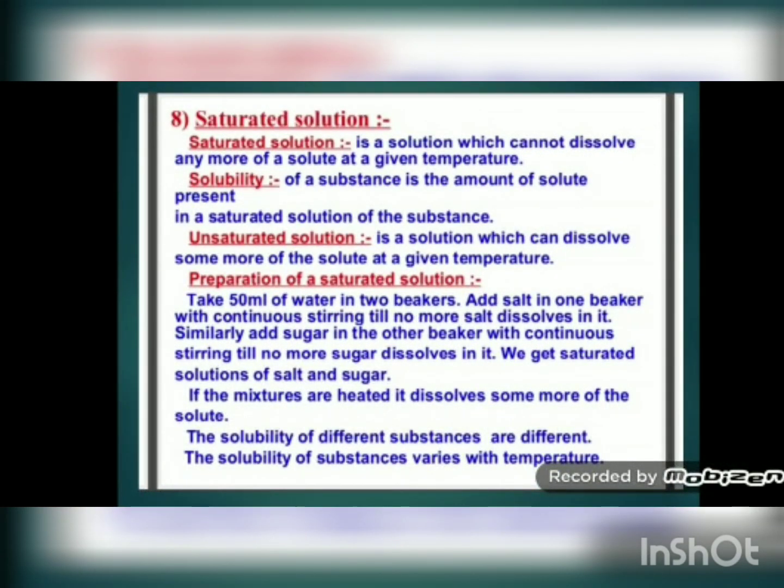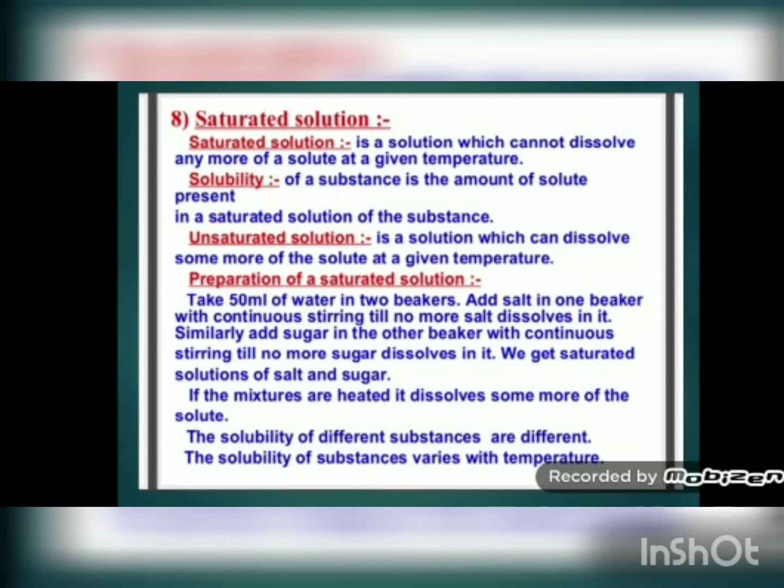Okay, now we will see what a saturated solution is. You must have heard the word saturated, but before explaining this, I'll explain one small activity. You take 50 ml of water in 2 beakers. Add salt in 1 beaker with continuous stirring till no more salt dissolves in it. Means when you keep on adding salt and stirring it, a point will come.